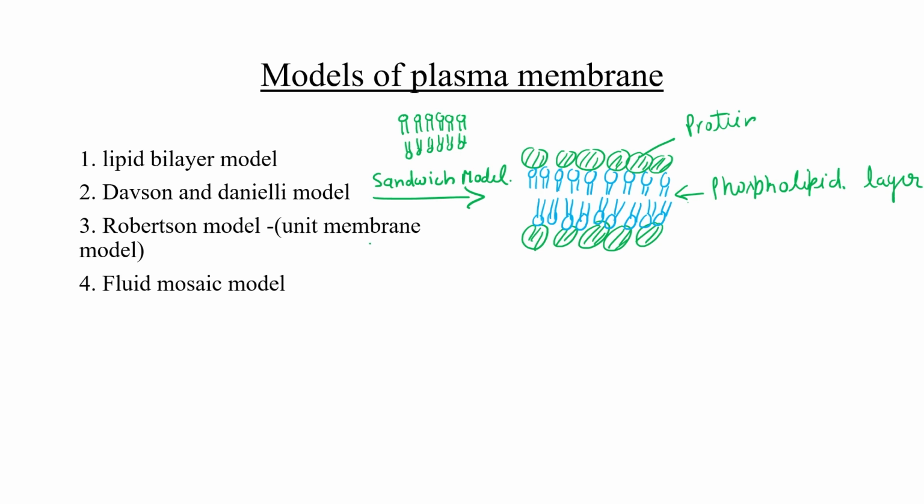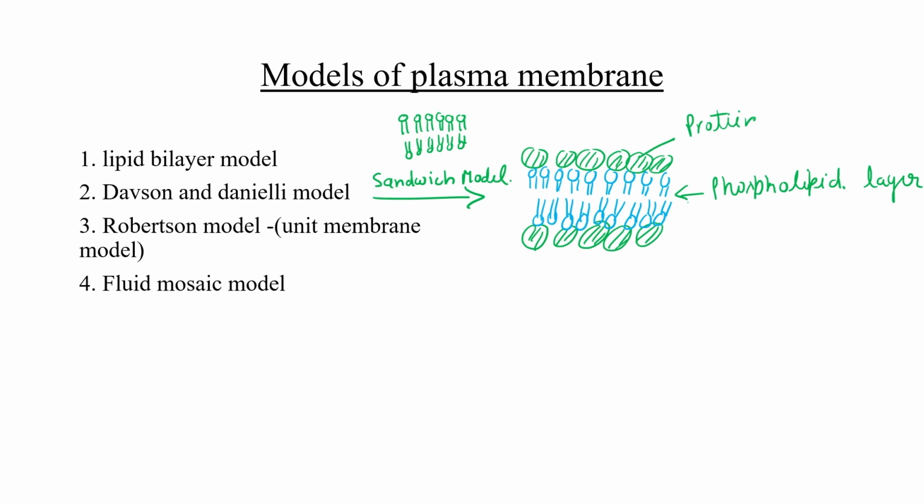According to the Robertson model, the biological membrane is a lipid bilayer surrounded by protein, just like the Davson model, from both the external and internal side. And the one important point he added at that time was that both these types of protein are hydrophilic. So according to him, the hydrophilic content is present on the outside, and the hydrophobic content, meaning the lipid bilayer, is present inside of this. Means the same type of model.